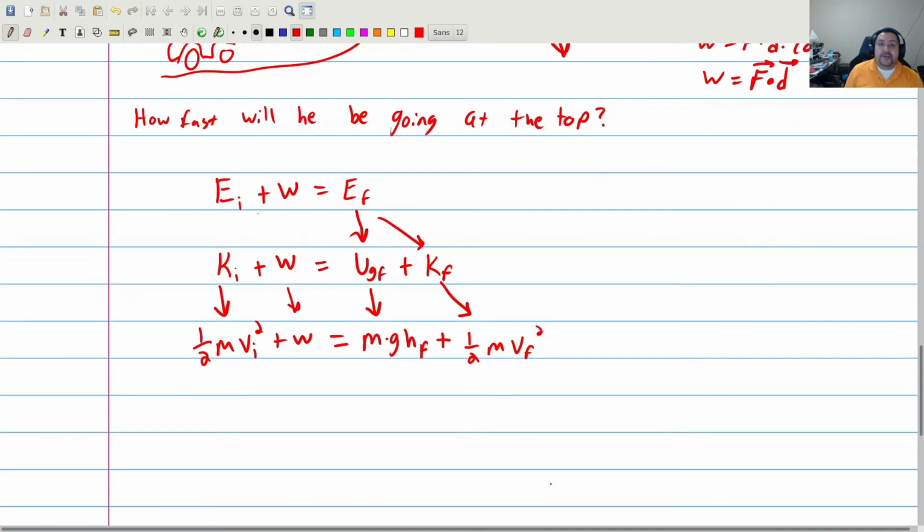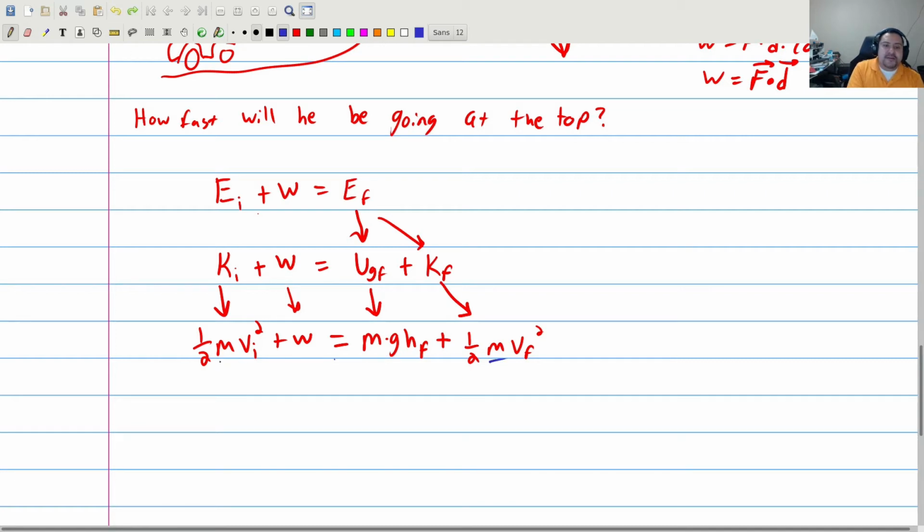Now, one pitfall here. A lot of times people want to make masses cancel. But it turns out whenever you have a plus or a minus in any of the terms, you have to be able to factor out, in this case, a mass in order for it to work. Now, on the right side of the equation, I could easily factor out a mass because it's in both of these terms. So it would work.